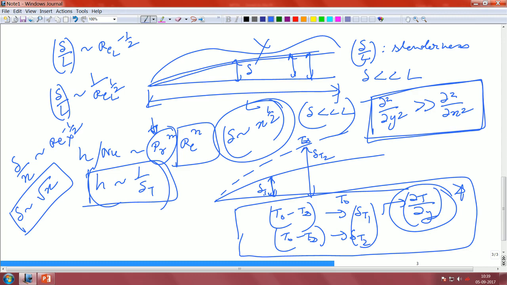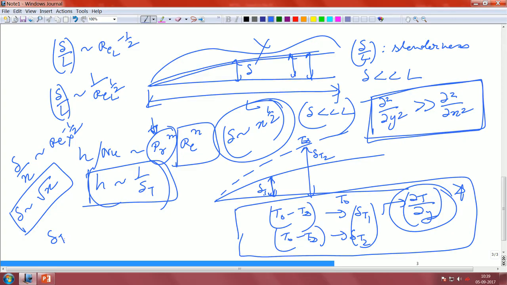The same thing happens for the thermal boundary layer also; it scales as x to the power of half. In both cases, the thermal boundary layer and the momentum boundary layer grow with increasing distance.